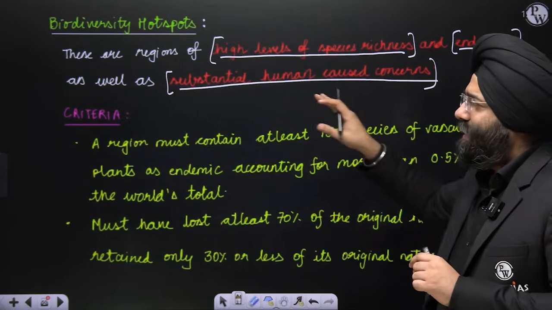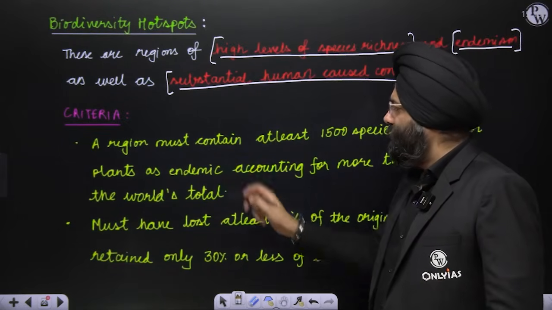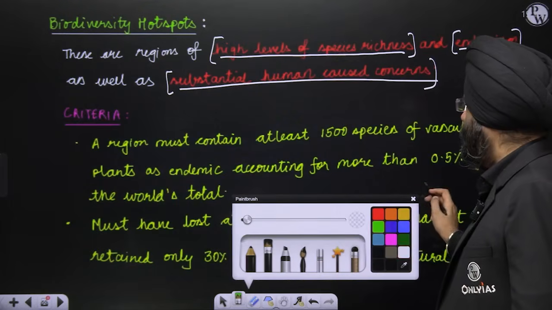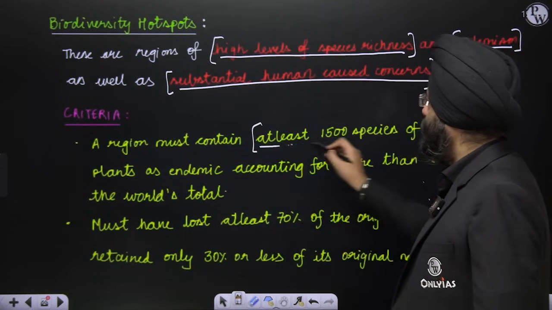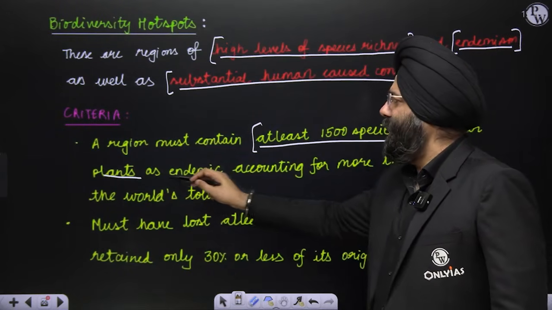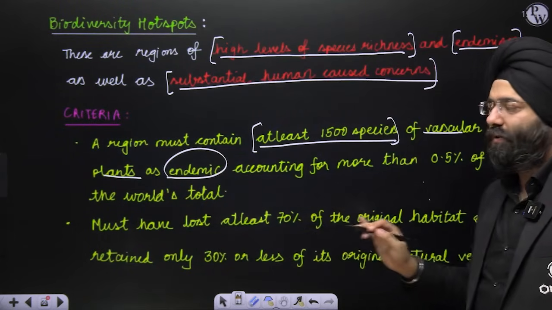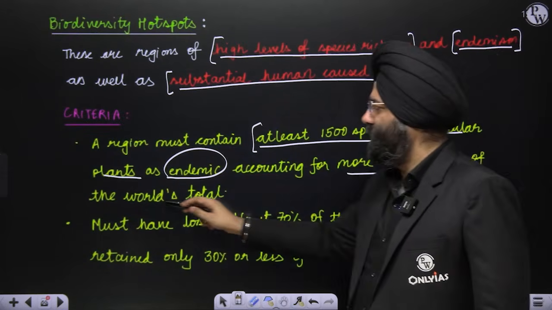So what is the criteria for declaring any particular region as a biodiversity hotspot? See, a region must contain at least 1500 species of vascular plants as endemic to that particular region, accounting for more than 0.5% of the world's total. This is one.